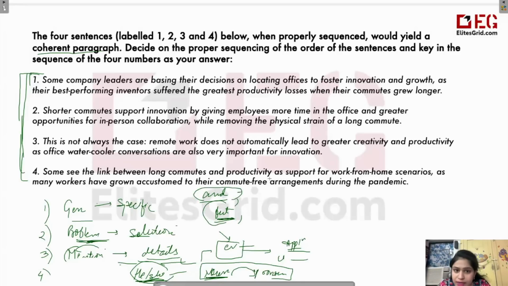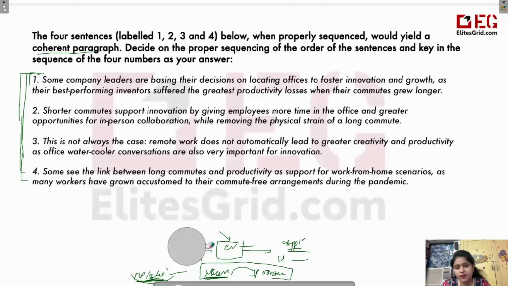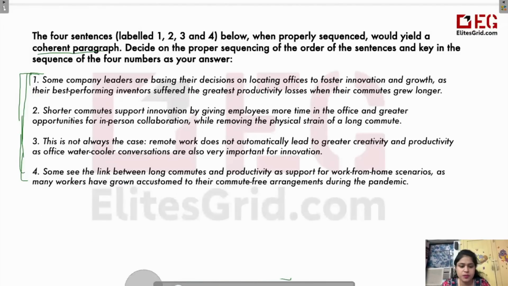So whether you have to join the sentences which have similar meaning or you have to join the sentences which are having contradictory meaning. So let's begin this particular passage where we have to arrange these sentences in a particular paragraph. So let's start. First of all, we'll just briefly write what this sentence is telling us and then we'll arrange them.